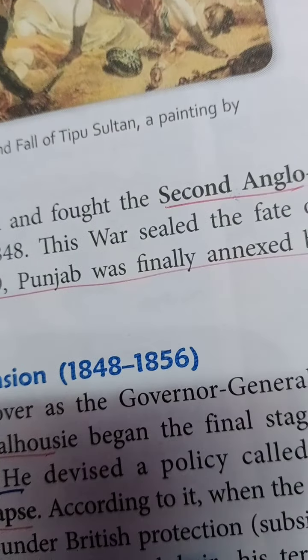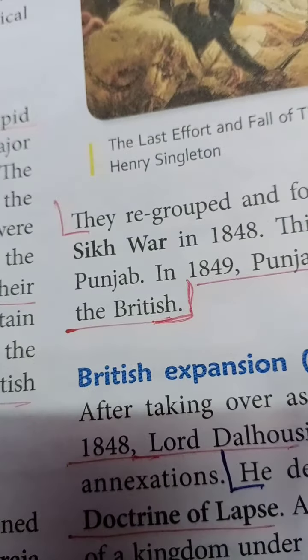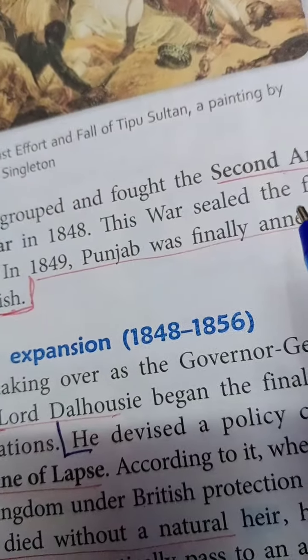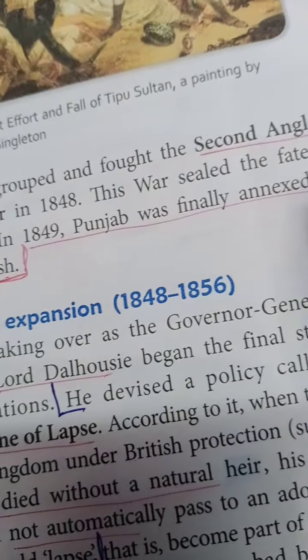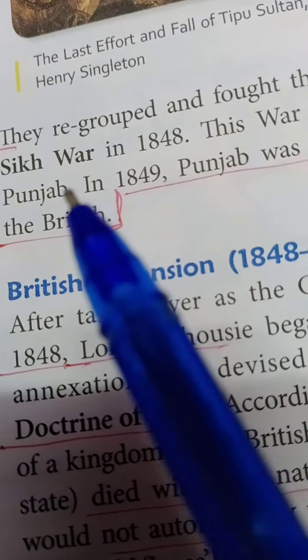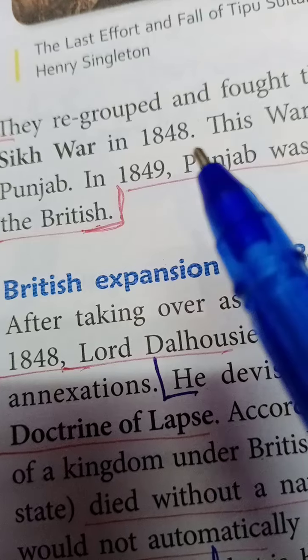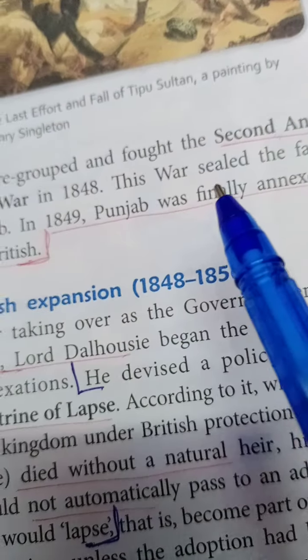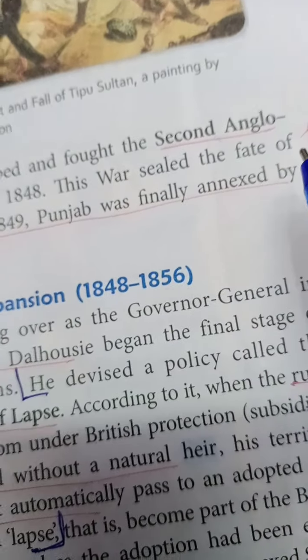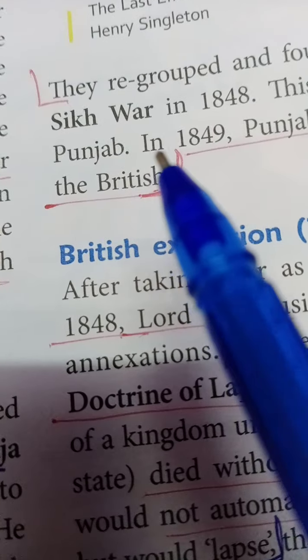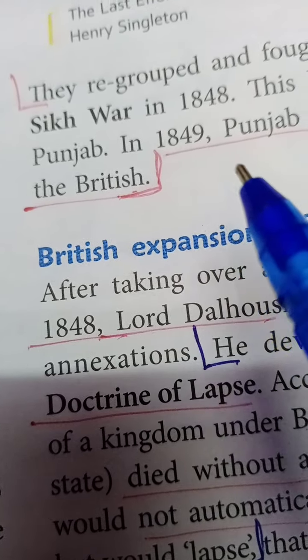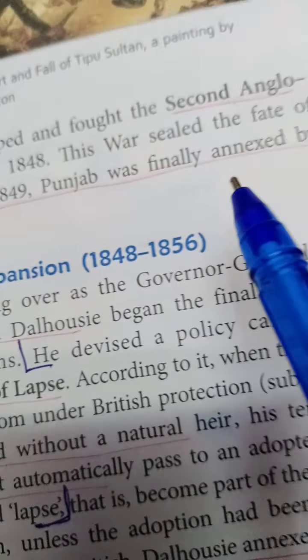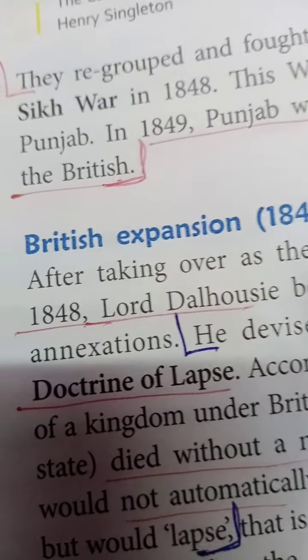The answer is in this. They regrouped and fought the Second Anglo-Sikh War in 1848. This war sealed the fate of Punjab. In 1849, Punjab was finally annexed by the British.